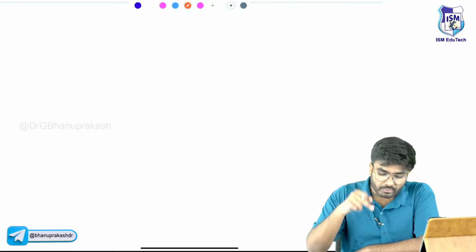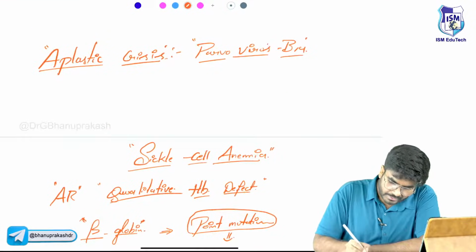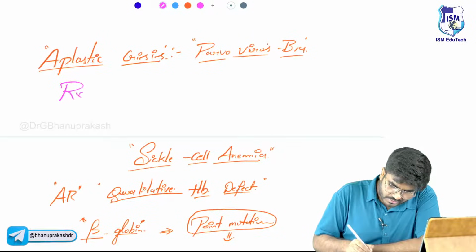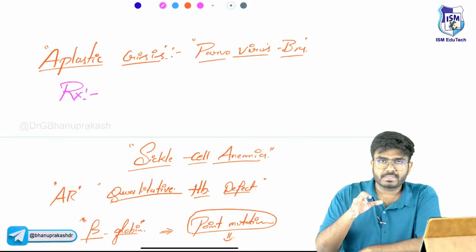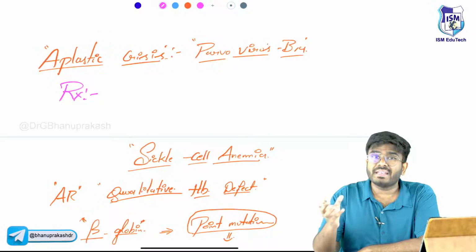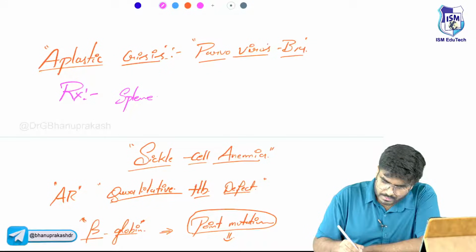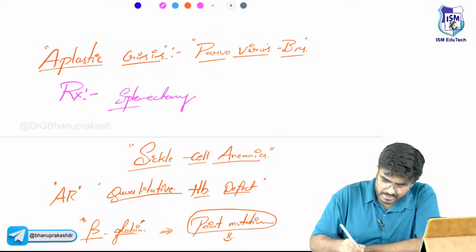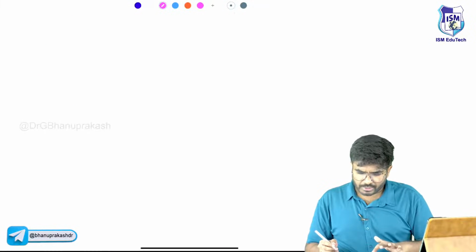One point I forgot. What is the treatment of hereditary spherocytosis? I haven't taught you the treatment. Where is the hemolysis happening, of the round shaped RBCs? In the spleen, right? So remove the spleen, splenectomy. Splenectomy is the treatment of hereditary spherocytosis. Okay, let's come back to the topic.